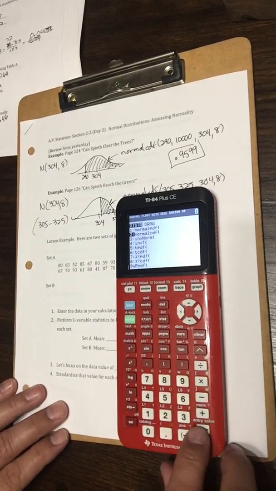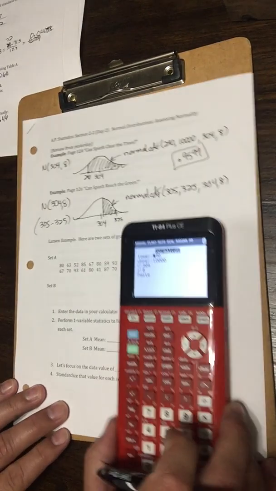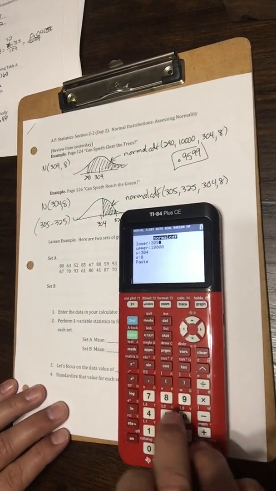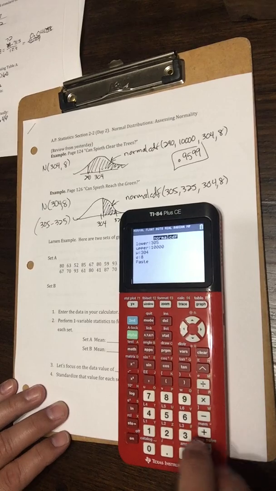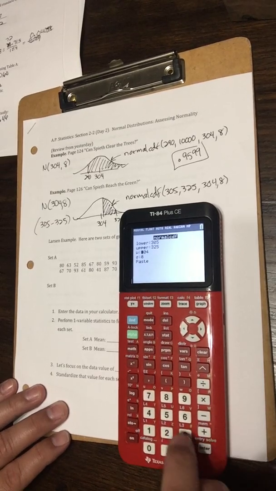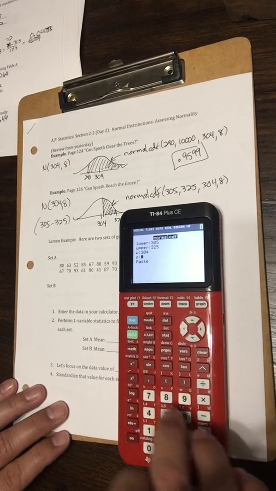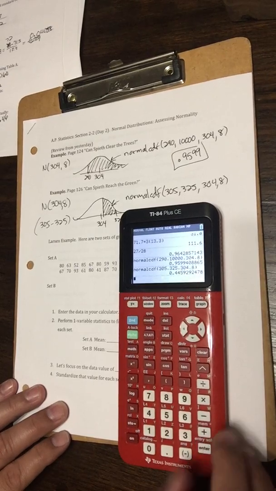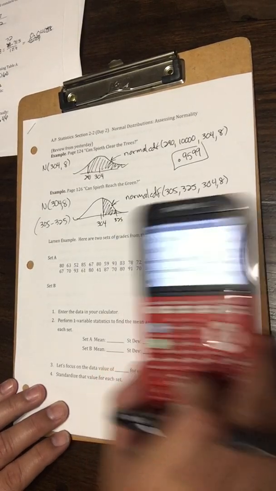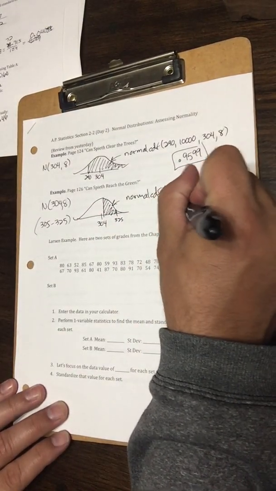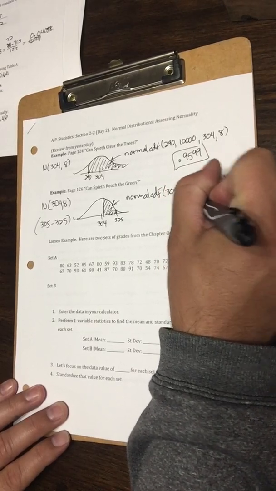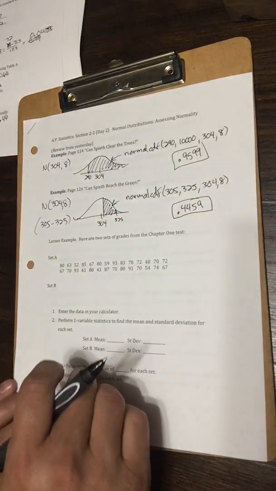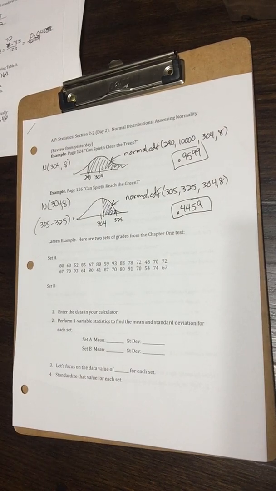I go down to normal CDF number 2, and this time I'm going to type in 305. I want to hit the ball at least 305 yards, up to 325, with a mean of 304 and a standard deviation of 8. And so I get 0.4459. Somewhere close to 45% of the time he hits a ball that goes that far.